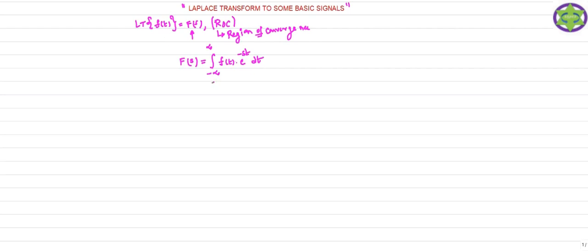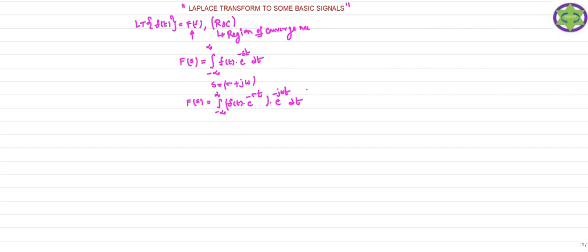Now in this formula, if you replace s by sigma plus j omega, which is the complex frequency, you get the integral from minus infinity to plus infinity of f of t times e power minus sigma t times e power minus j omega t dt.